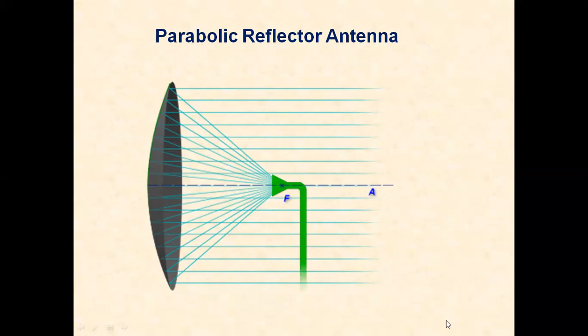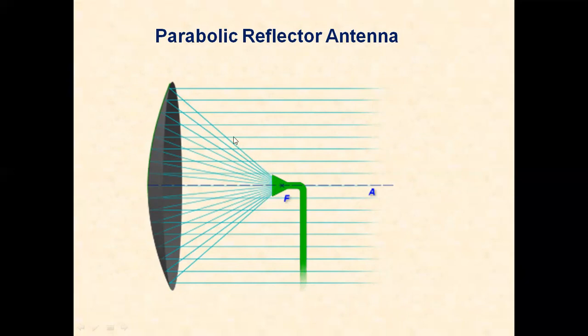It can also be used as a transmitting antenna. The transmitter is connected to the primary feed here. The transmitter radiates the modulated electrical signal, which comes through a waveguide or coaxial cable toward the horn antenna. This horn antenna radiates the signal.